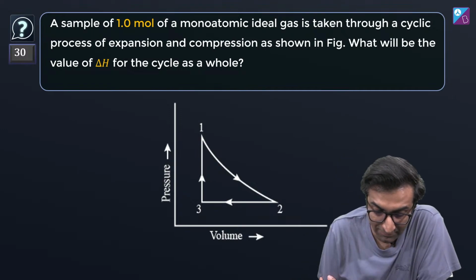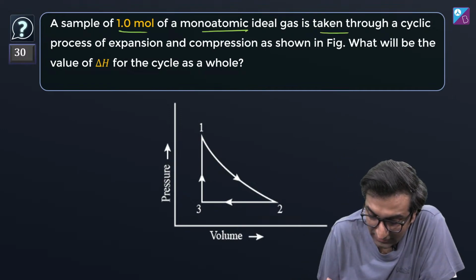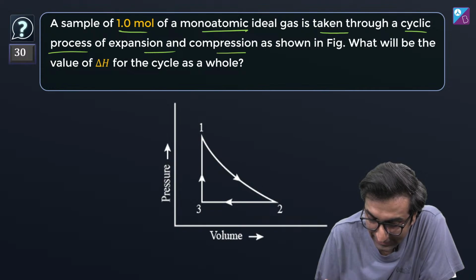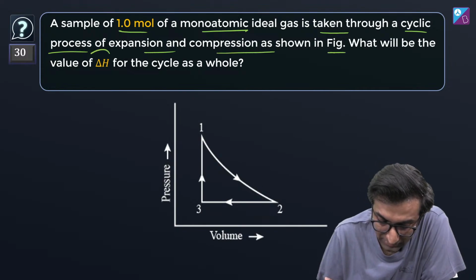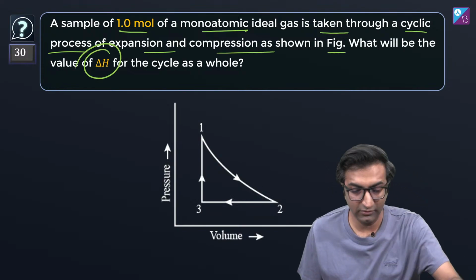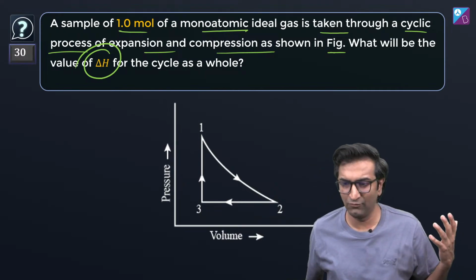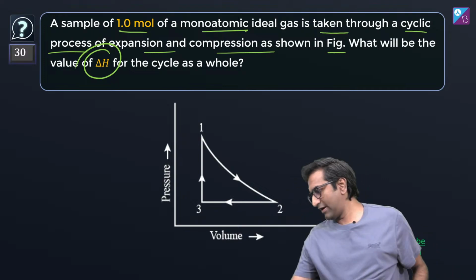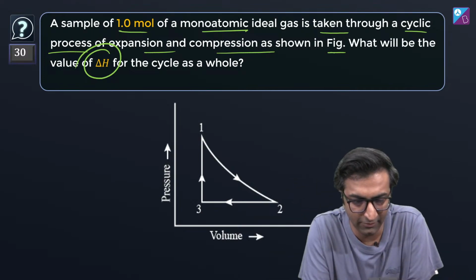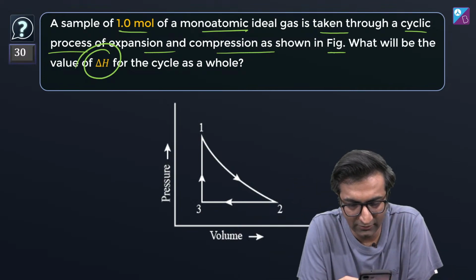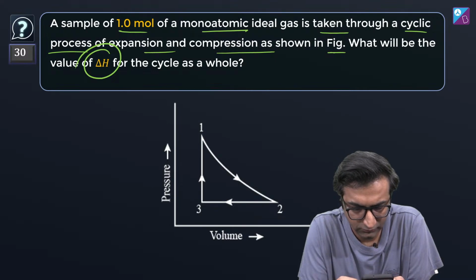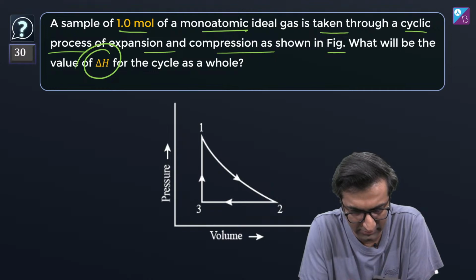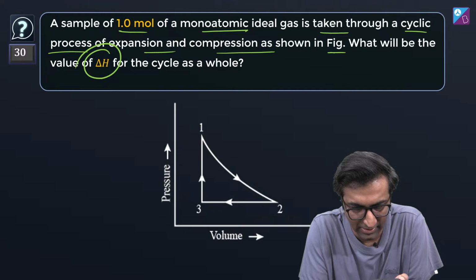Okay. A sample of 1 mole of monatomic ideal gas is taken through a cyclic process of expansion and compression as shown in this figure. What will be the value of delta H for the cycle as a whole? This is a 30-second question, but my timer doesn't seem to work anymore, so I'm just going to start a timer. Where is my phone? Oh, it's right here. Let's do the timer. I think we can do this in 30 seconds. Stopwatch, timer. Seconds, 30. Wow, this is so complicated. Okay, I'm starting the time.